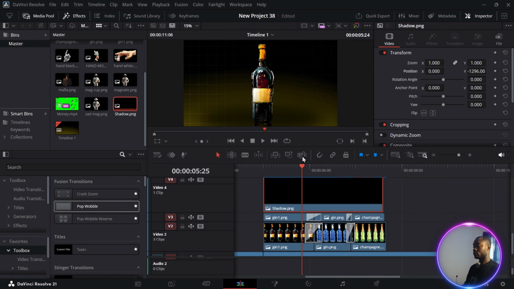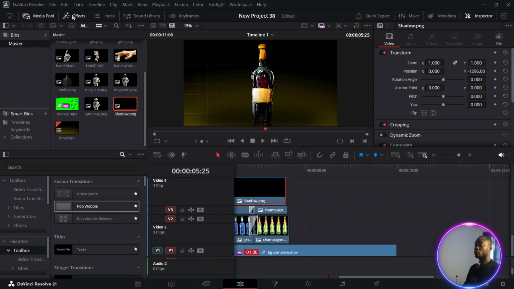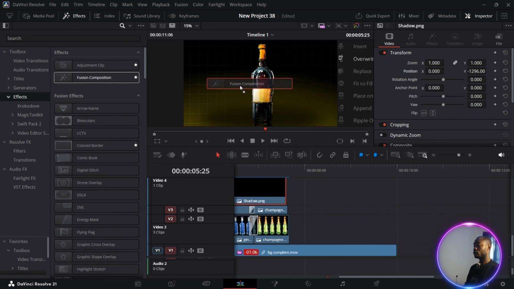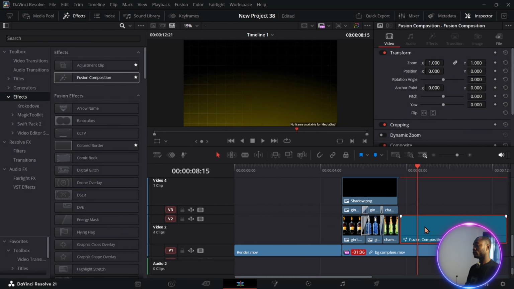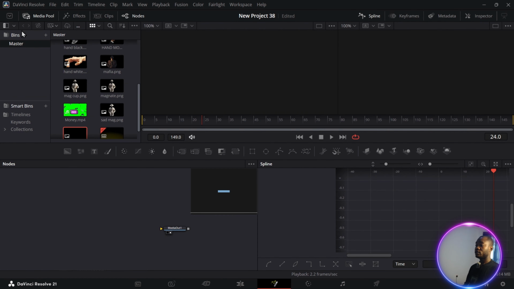Now we're done with this part. You can modify it as much as you want. You go back to your inspector tab, go to effect, and drag in a fusion composition. Place your clip in the fusion composition, right click and select open in fusion page, just the way we did the first one.